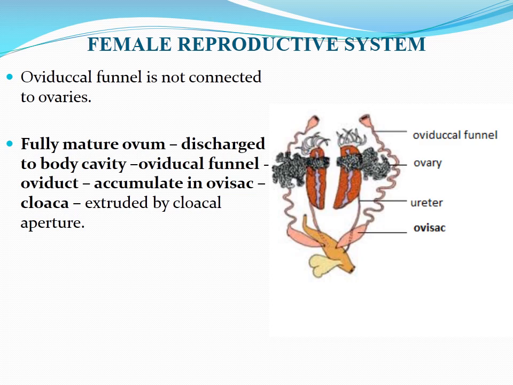The fully matured ova are discharged into the body cavity from the ovaries. And from this body cavity, these ova are received by the oviductal funnel, and through the oviductal funnel the ovum comes to the oviduct, and these ova are accumulated in the ovisac, and from the ovisac these ova enter into the cloaca, and these ova are extruded out by the cloacal aperture.